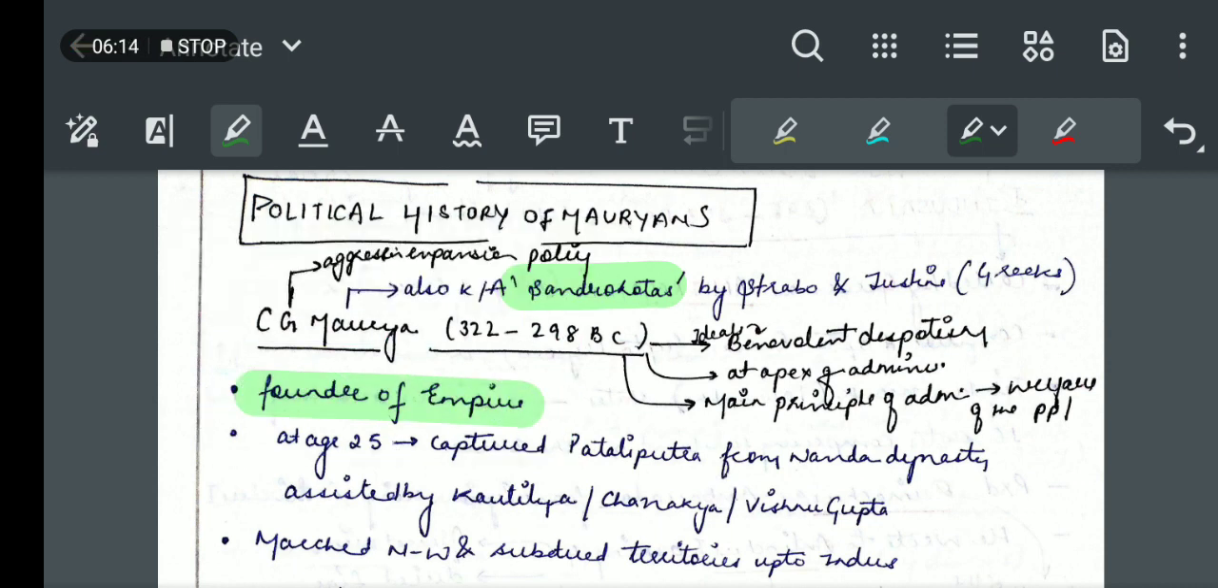So moving to the next, he was the founder of the empire, the first king of this Mauryan empire, and he captured Patliputra from the last ruler of Nanda dynasty, Dhananand, at the age of 25, and he was assisted in this activity by Kautilya, Chanakya or Vishnugupta. These all are the names of Kautilya.